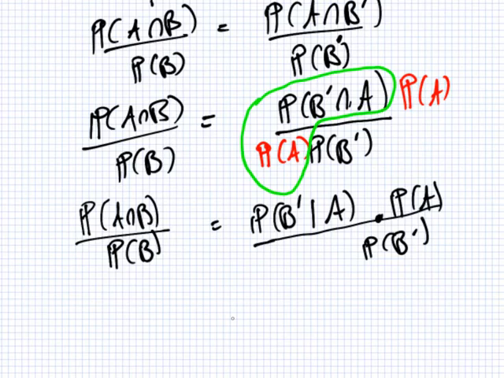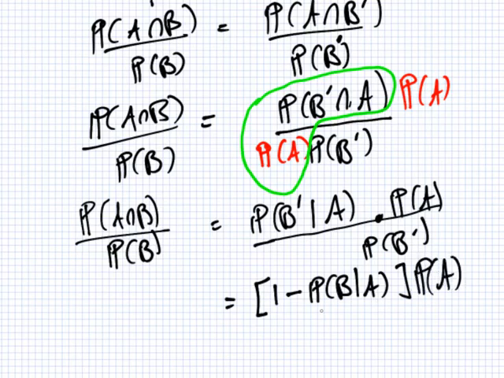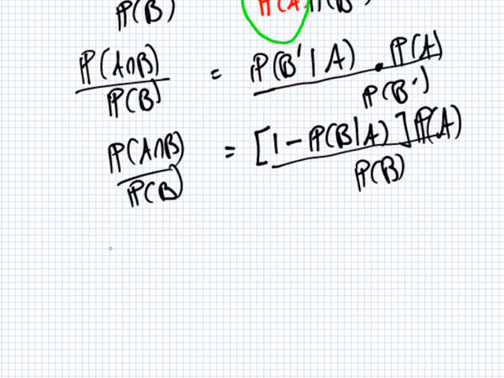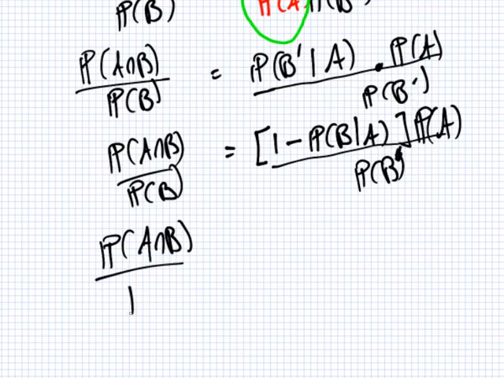You sure? Okay, good. Now here, not B given A over not B. I can change this into 1 minus probability of B given A times probability of A over probability of B. And this here is probability of A given B over probability of B. I know this is looking messy. Be patient. Over probability of B.